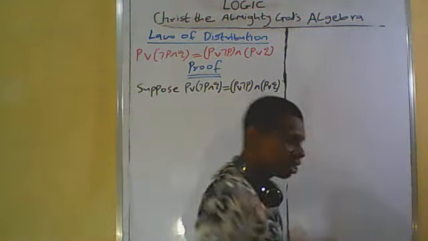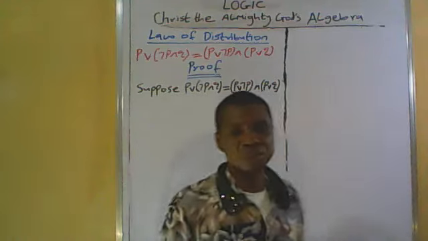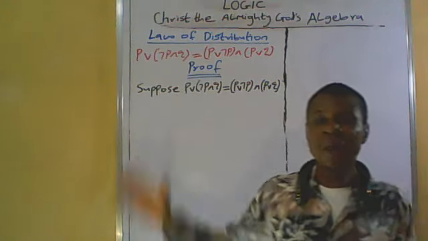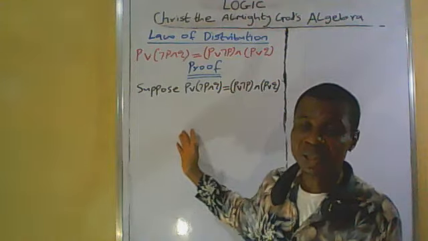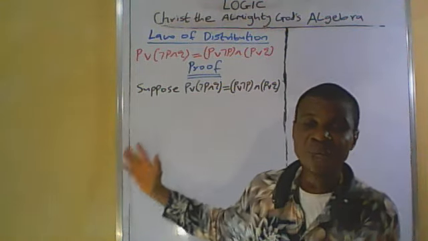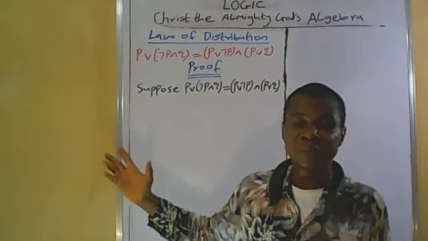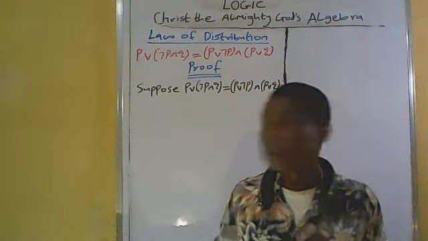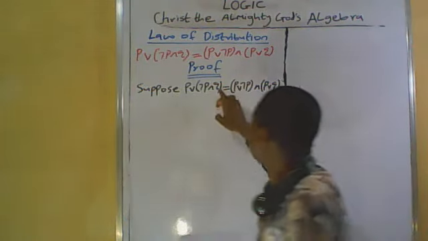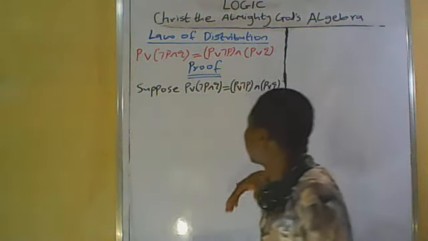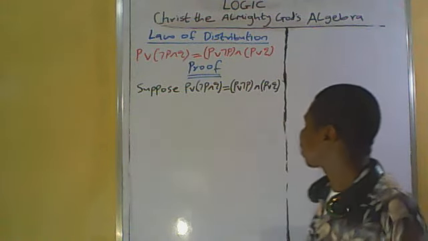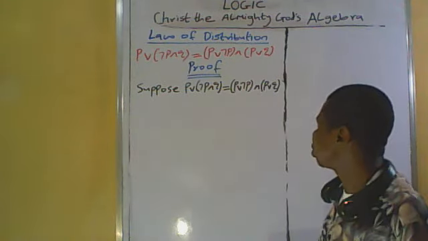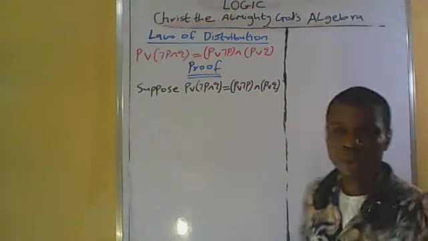We assume that the statement is true, and it's a hypothesis. We are going to prove that P or (not P and Q) is equal to (P or not P) and (P or Q).